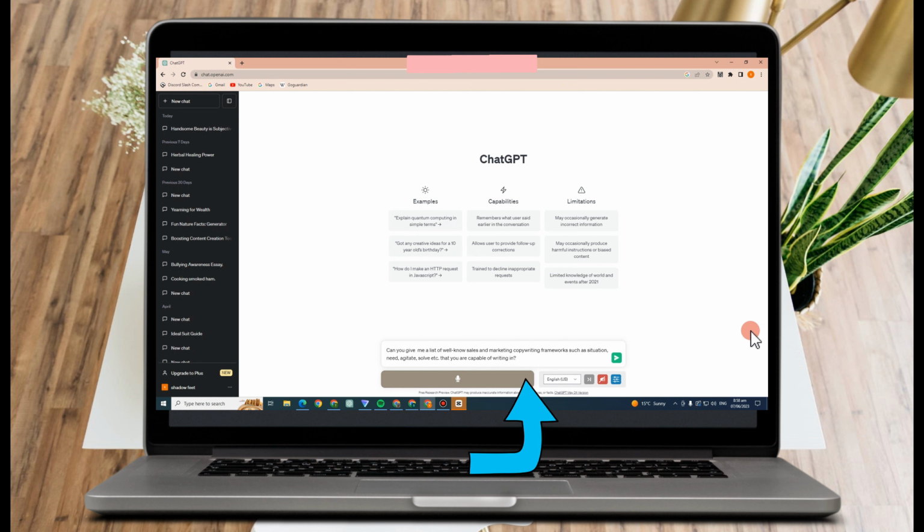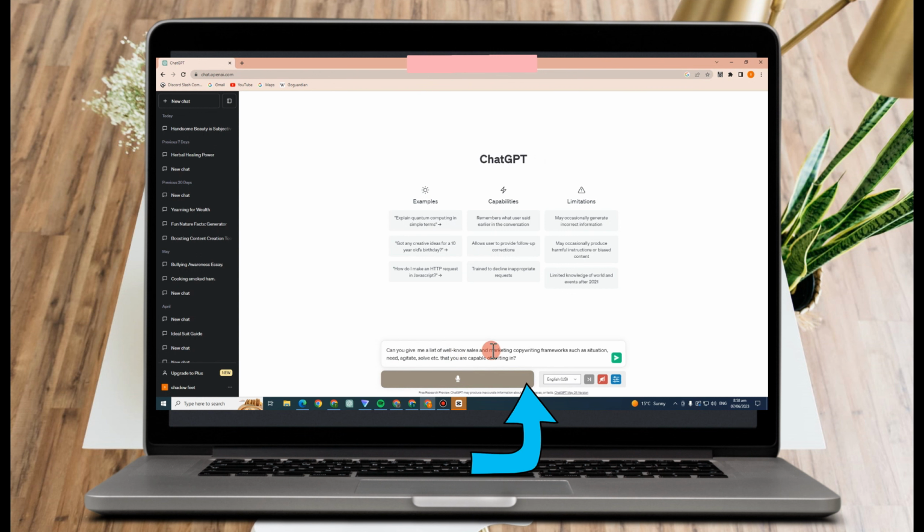So now I am going to show you the procedure. Let's just say I'll ask ChatGPT about this. Can you give me a list of well-known sales and marketing copywriting frameworks such as situation, need, agitate, solve, etc. that you are capable of writing in? You can copy this one or you can make your own or type your own.